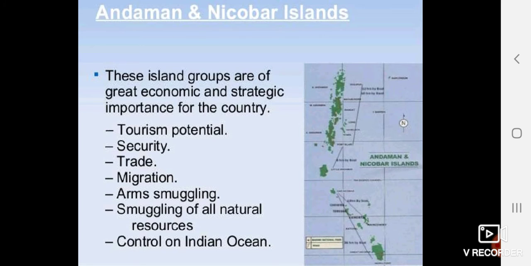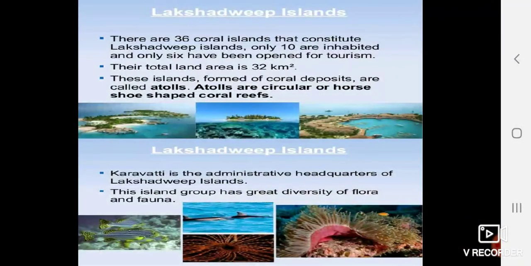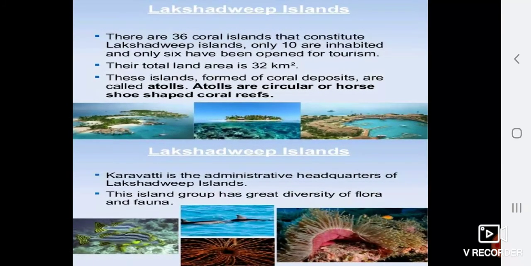Andaman and Nicobar Islands are very important for the country. They have economic and strategic importance, for tourism, security purposes, trade, and migration. Very strict rules are there because of arms smuggling and the like. So it plays a very important role in the security of India. In Lakshadweep, there are 36 coral islands, and only 10 are inhabited. On 10 islands people are living. Six have been opened for tourism. The total area is 32 square kilometers, and it is formed of coral deposits.